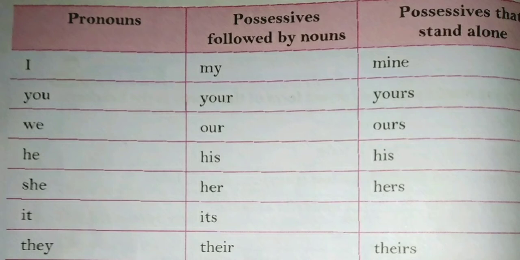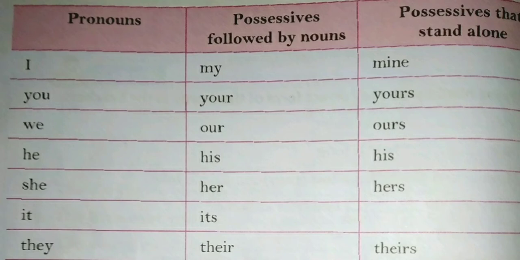For the pronoun I, we use the possessives my and mine. For you, we use your and yours. For we, we use our and ours. For he, we use his and his. For she, we use her and hers. For it, we use its. And last, for they, we use their and theirs.